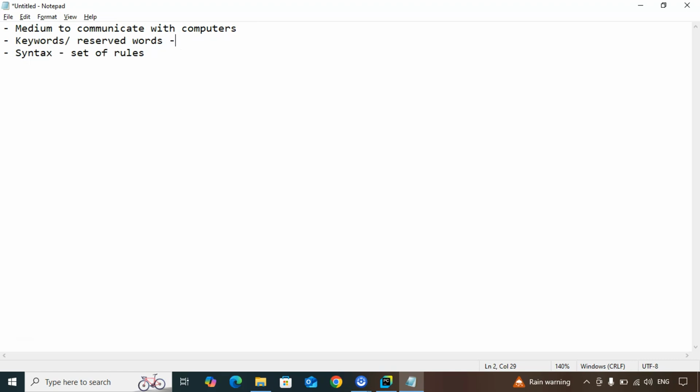So we'll be looking at keywords in detail in the keyword video. For now, examples could be, let's say, if is a keyword, right? For is a keyword. While is a keyword, right? Return is a keyword. These are certain keywords that Python has, for example. So this is specific to Python. Other languages also have this, but I'm talking specific to Python. And syntax will be for each and everything that we write. We'll keep on learning the syntax and the keywords in Python specifically in the upcoming videos. All right. So this is what is programming language.